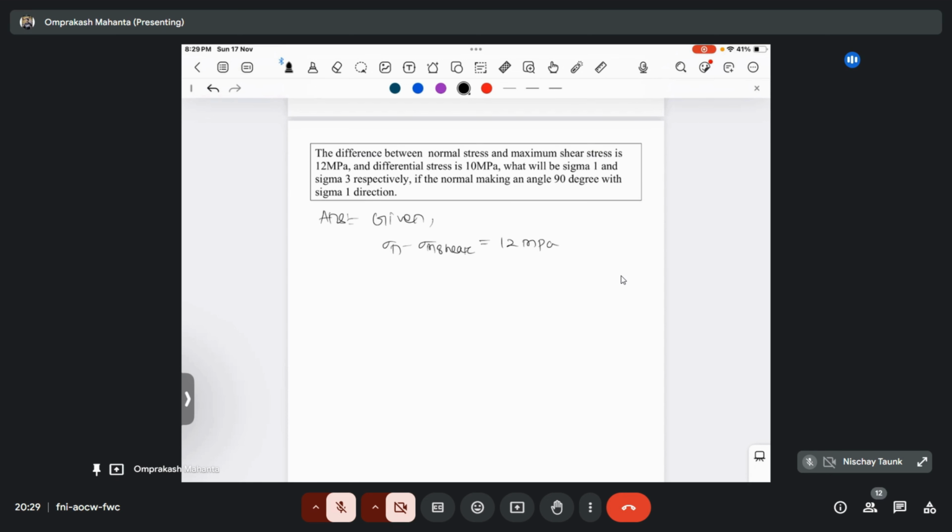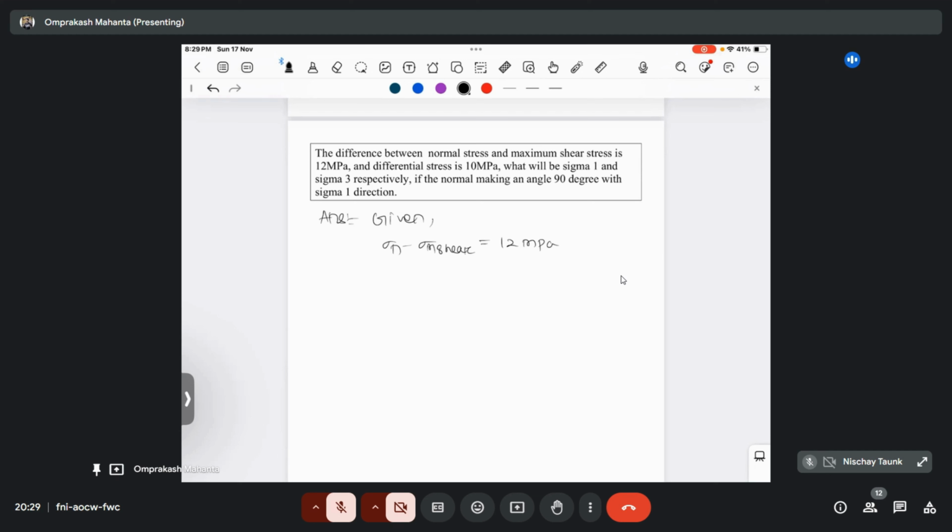And which one is used for radius and which one is used for diameter? Is the differential used for radius or diameter? That is for diameter, no? Differential stress is used for diameter, and the deviatoric is used for radius. This question was asked in GATE 2000 and this year. The deviatoric stress is basically used for the radius.